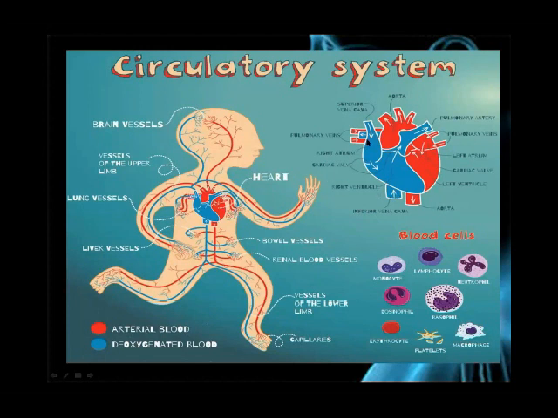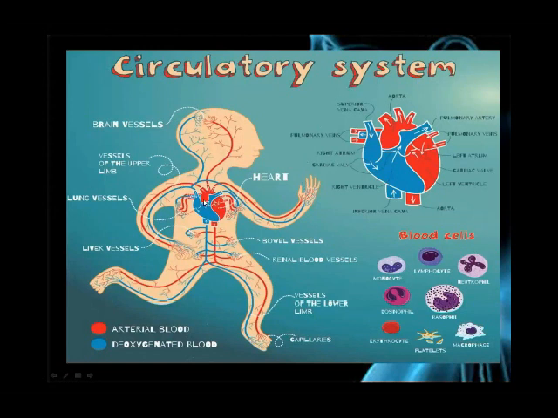The heart pumps the blood to all parts of the body, and with the help of the vessels, the blood supplies each part of the body. Okay, students, that is called the blood circulatory system.